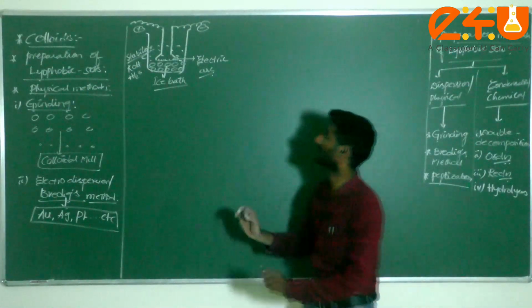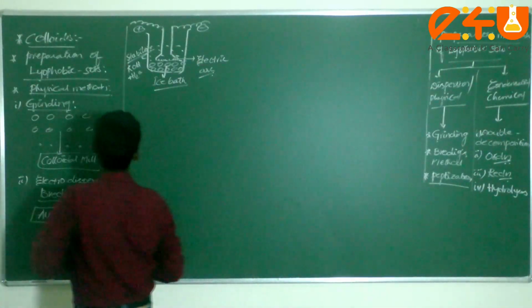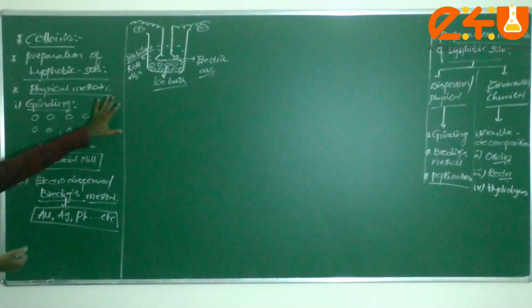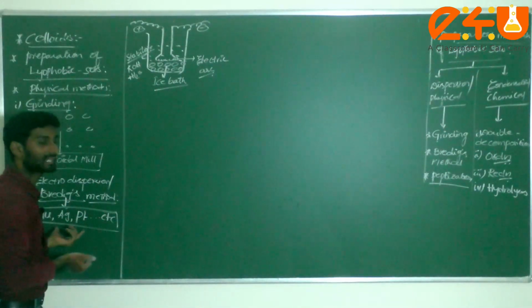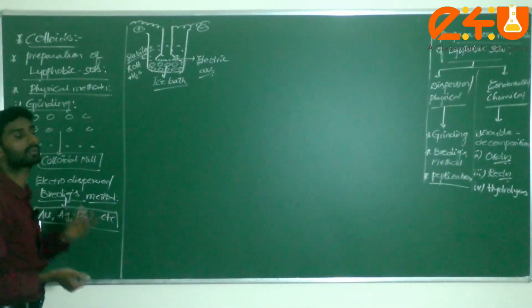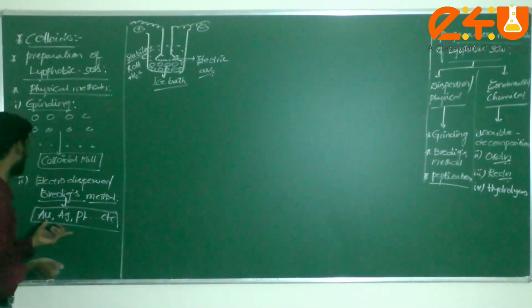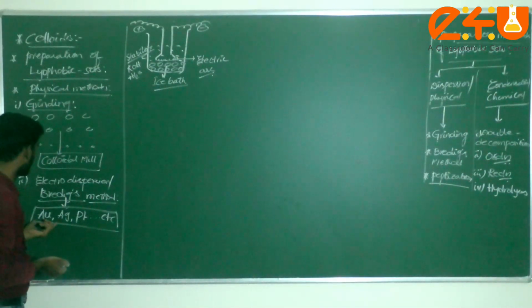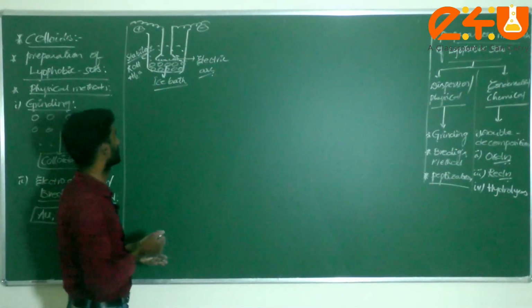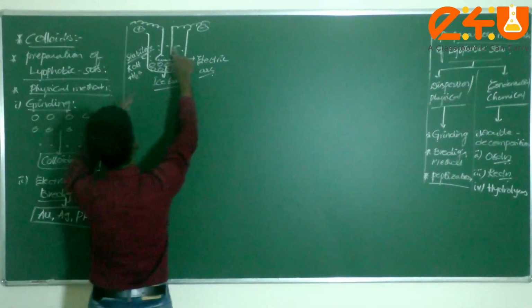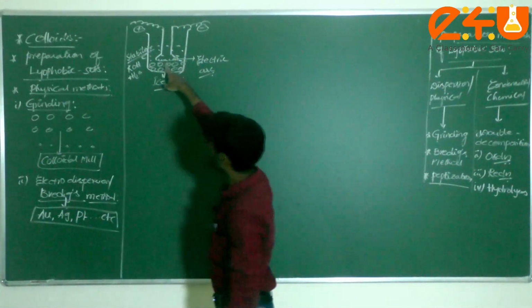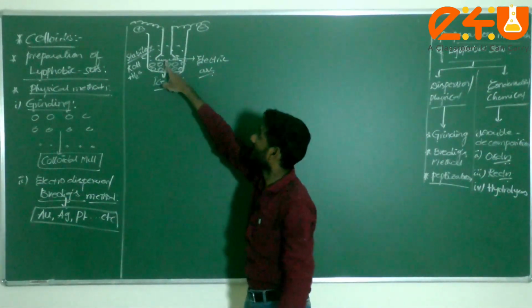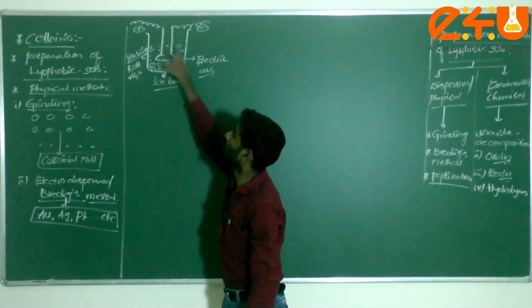A simple point you have to remember in this experiment: with this method, what type of colloidal solution are you going to obtain? Precious metals such as gold, silver, and platinum. This is a small experiment with two electrodes. Check the experimental setup here: an electric arc is struck between the two electrodes.